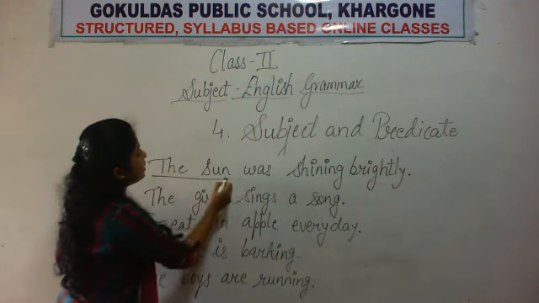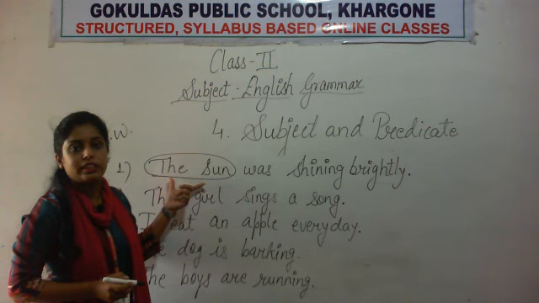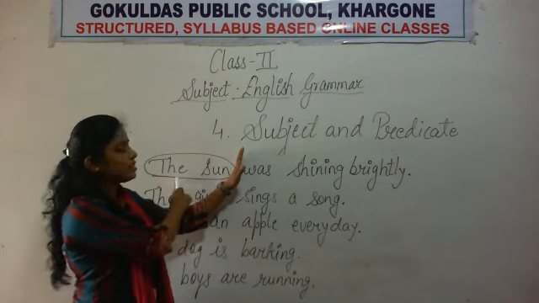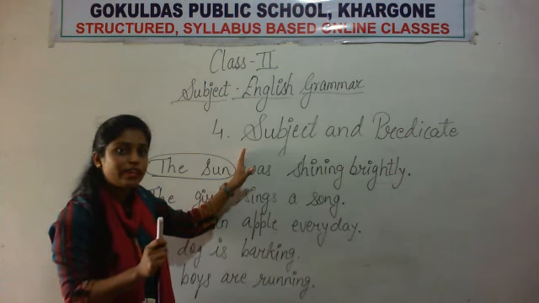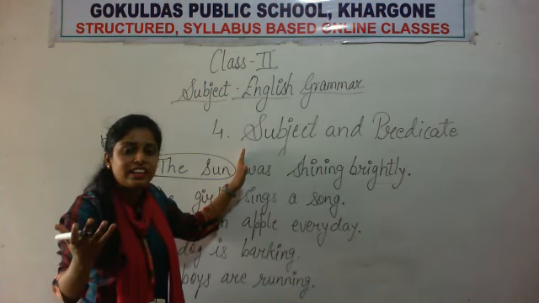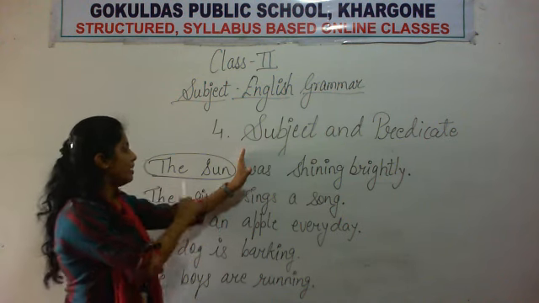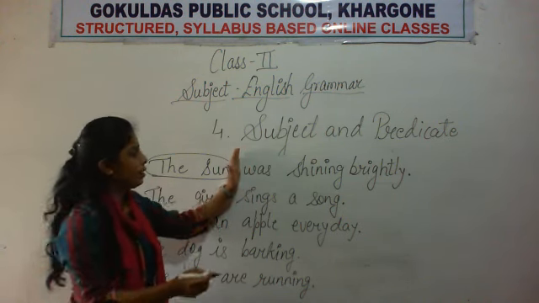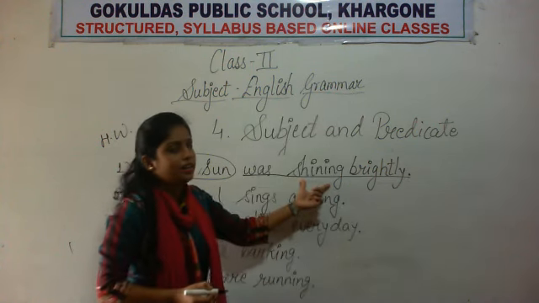The subject is the sun. What is the subject? The sun is the subject. Why? Because this part is telling us who is shining brightly. कौन brightly shine कर रहा है? कौन चमक रहा है? Sun. The sun is shining brightly. Okay, so this is the subject part. The remaining part is the predicate part. So that's why we are underlining it.